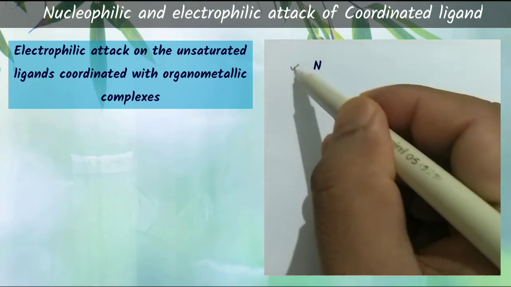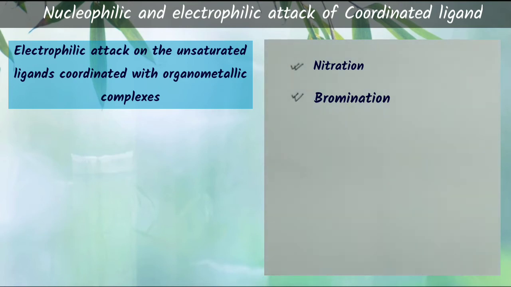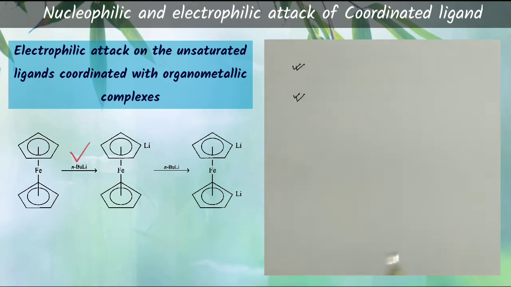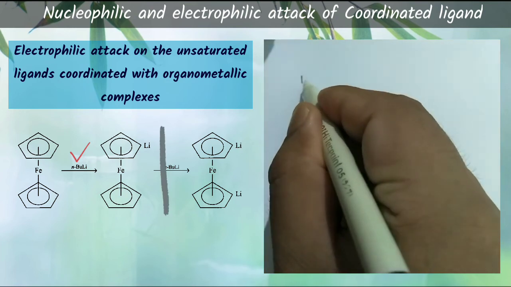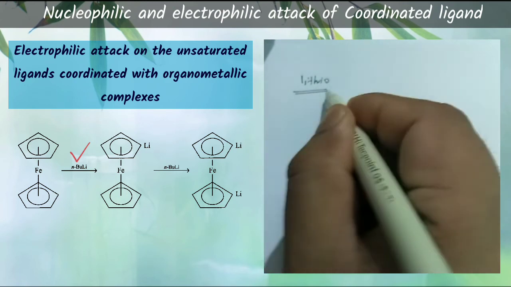Moreover, nitration and bromination are not observed in metallocene because of their sensitivity to oxidation, but indirectly these derivatives can be obtained by using metallation, as shown in this presentation. In metallation, n-butyl lithium will give the disubstituted lithium metallation product, which is known as the litho derivative.